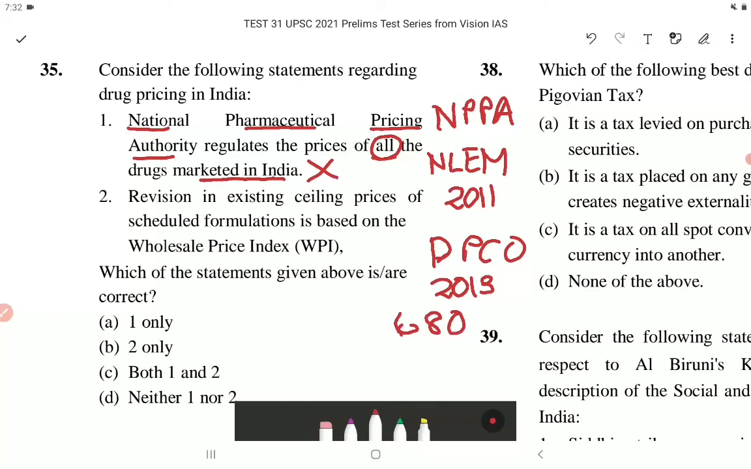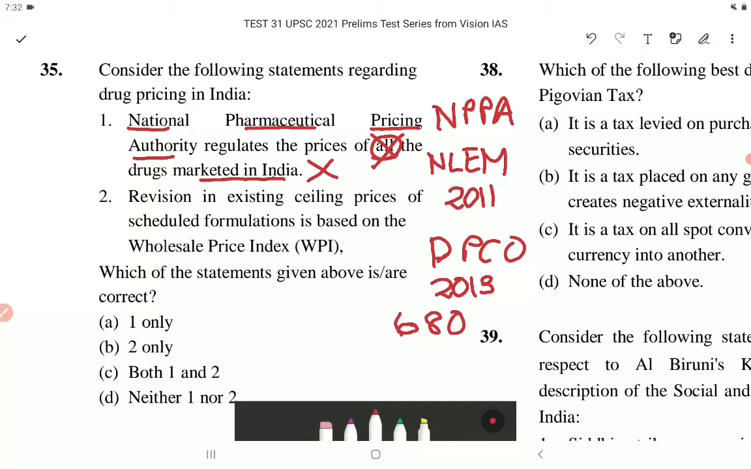So it contains 680 scheduled drug formulations spread across 27 therapeutic groups. Only prices of scheduled drugs is regulated by NPPA, that is the National Pharmaceutical Pricing Authority. So it should not be all the drugs, but it should be the scheduled drugs. So statement 1 is incorrect.